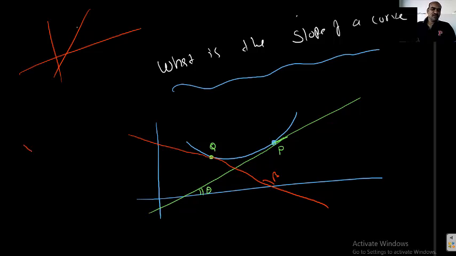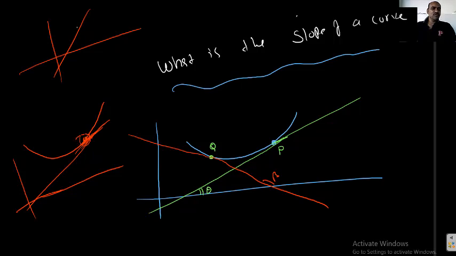How can you find the slope of a curve at this point? We need to find the slope of the tangent that can be drawn through this point. The slope of the tangent is taken as the slope of the curve. We can't always draw a unique tangent to the curve. Understood or not? If you can draw a unique tangent, that tangent's slope is taken as the slope of the curve.